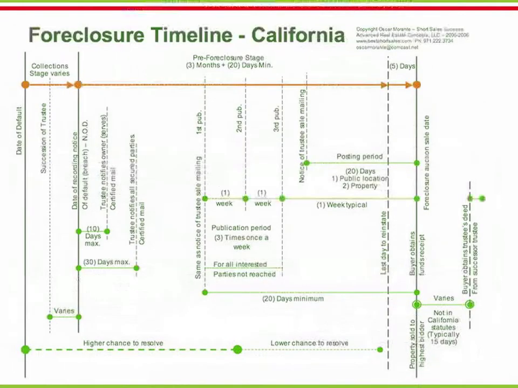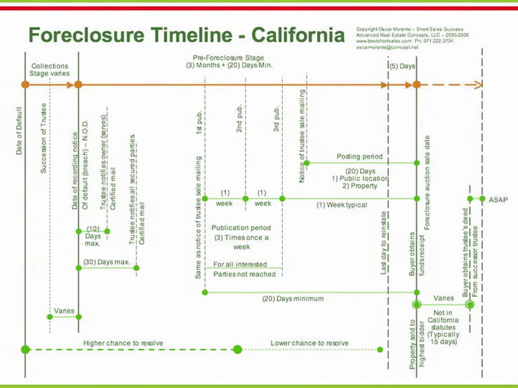As soon as possible, the new owner can take possession of the property if the property is vacant. If the previous owner is still occupying the property, the new owner will have to negotiate possession or start eviction. Possession date is not established by California statutes.